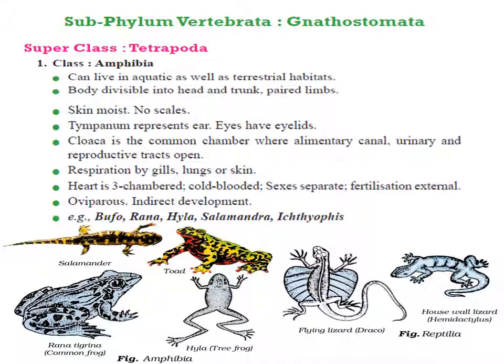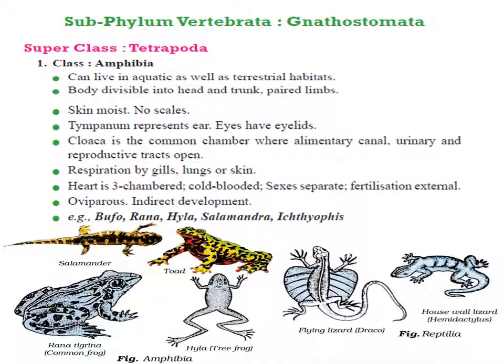During breeding season, they move into water. The body is divided into head, trunk and tail. The trunk has two pairs of limbs. The skin is moist with mucous glands. Eyes are large. They have a tympanum, the eardrum representing the ear. Heart is three chambered with two auricles and one ventricle. Alimentary canal, reproductive system, urinary system are developed.